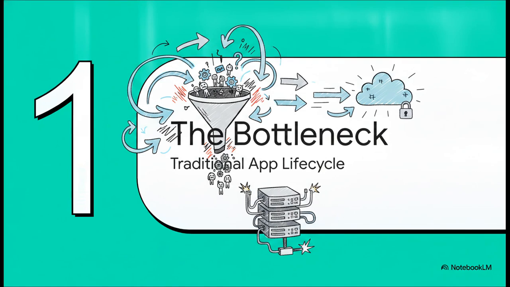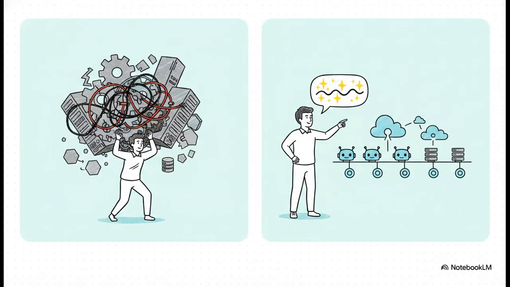Section 1. The infrastructure bottleneck. Think about the traditional app lifecycle for a second. Honestly, it's a mountain of tedious, manual server configurations, right? You're wiring APIs, spinning up serverless compute, managing databases. The technical overhead is just massive. Now contrast that with this new era of what Google Cloud calls vibe coding. With vibe coding, you essentially act purely as the architect. You just use a natural language prompt, and the AI orchestration handles the heavy lifting of code generation and automated deployments. It completely democratizes the process, wiping out that cognitive load so you can actually focus on the logic itself.